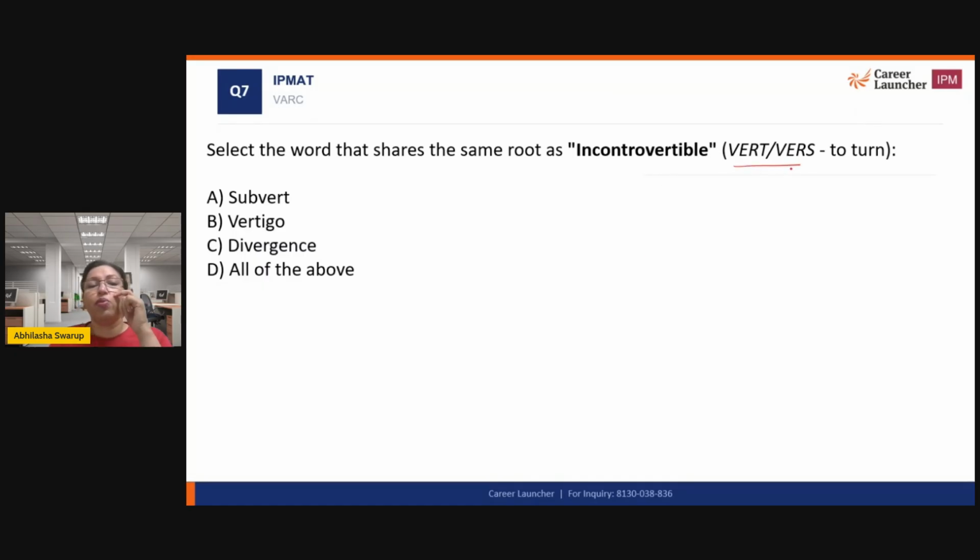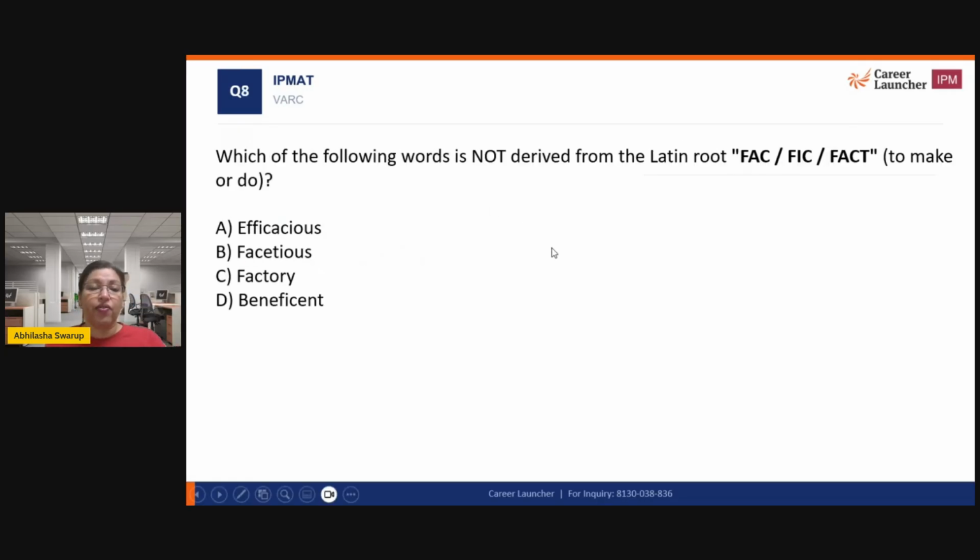Vert or verse means to turn. So subvert means to turn from one side. Vertigo is when you look at something and your head turns. Divergence is to turn onto another path. And therefore, the correct answer will be all of the above. Each one of these has the root word ver or vert, which means to turn. So therefore, the answer will be D.